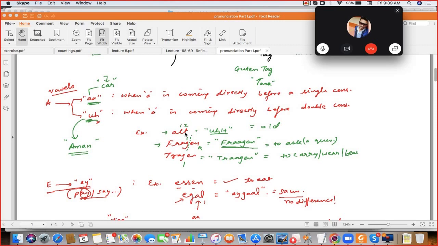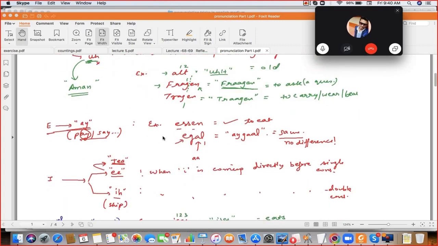Next is fragen. After A one consonant, so that will have the long A sound. Speak: fragen. And next is tragen. Alt, fragen, and tragen. Speak the example: alt, fragen, and tragen. Clear?